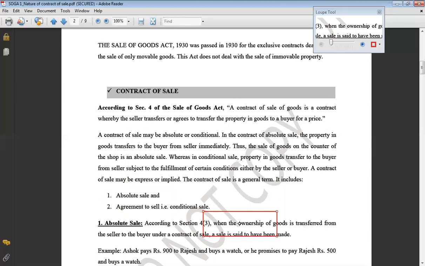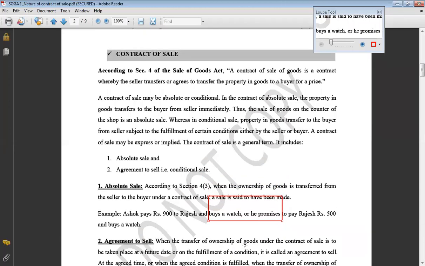Like for example, on the spot sale: you're going to a shop, you are buying something, you are paying for the goods, price is paid, goods are taken home. That is an absolute sale. There were no conditions left to be fulfilled. Ownership was given to you immediately. So that is a kind of absolute sale.